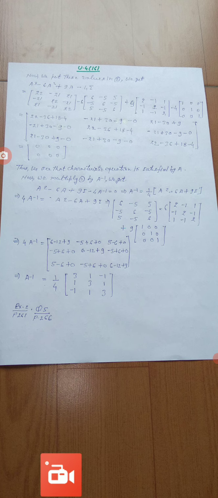This is very simple, and now you will simplify it, and you will see that 4A inverse is equal to